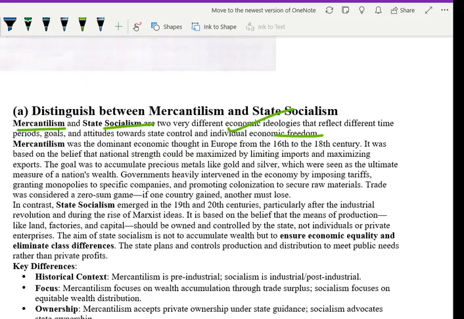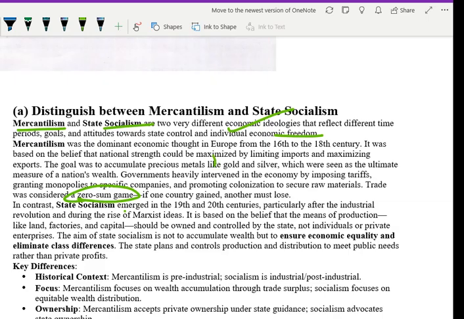The goal was to accumulate precious metals like gold and silver, which were seen as the ultimate measure of a nation's wealth. Government heavily intervened in the economy by imposing tariffs and granting monopolies. Trade was considered a zero-sum game. In game theory, we have done the zero-sum game: if one country gains, another must lose.